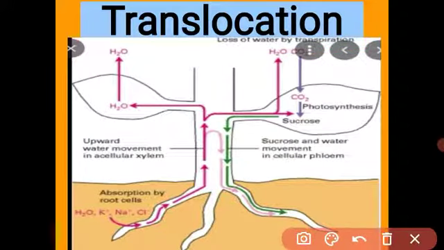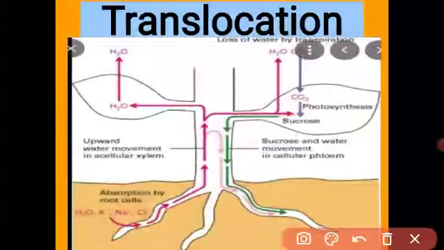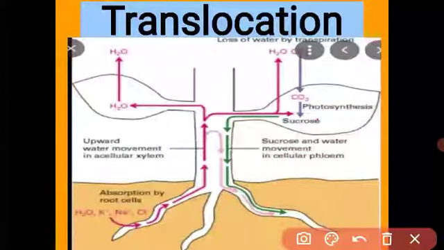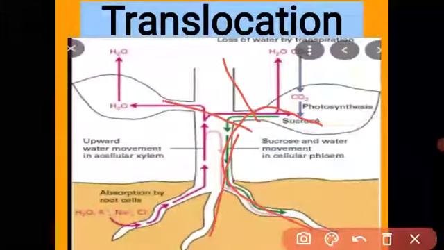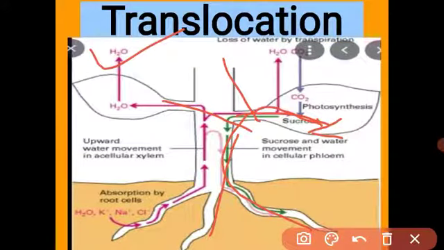Understood? This is a phloem tissue. The xylem tissue transports the water molecule only in the upward direction, but the phloem tissue transports the food molecule in all directions, downward and upward. Got it? And whatever remaining food is stored in the plant body, like stem and roots, this food we are taking. Got it, student? What is meant by translocation?